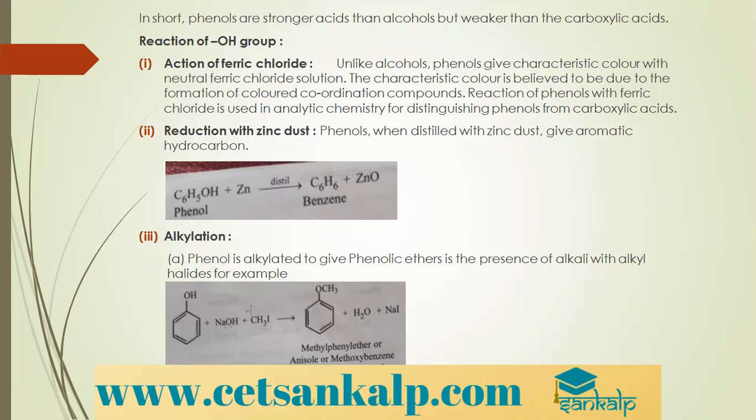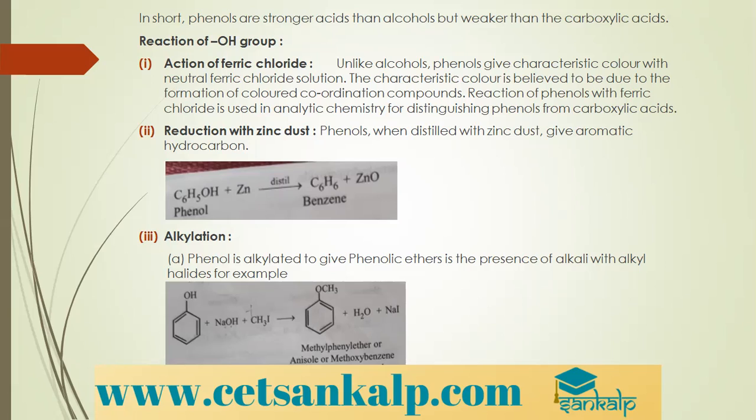Next, alkylation. Phenol is alkylated to give phenolic ethers in presence of alkali with alkyl halides. When you take phenol and treat it with sodium hydroxide and an alkyl halide, what do we get? We get alkyl phenolic ether.